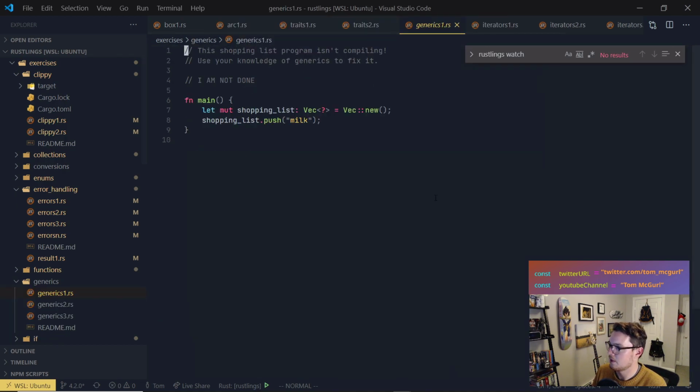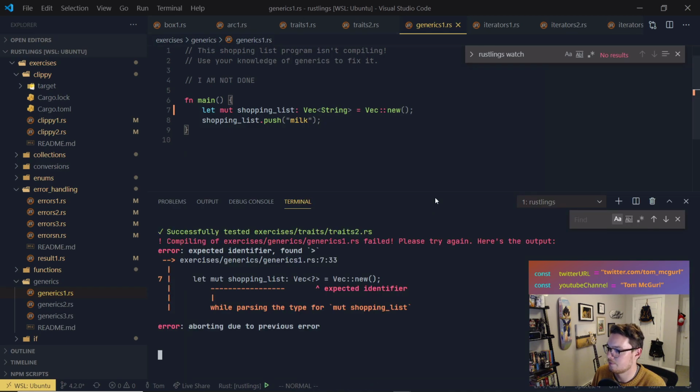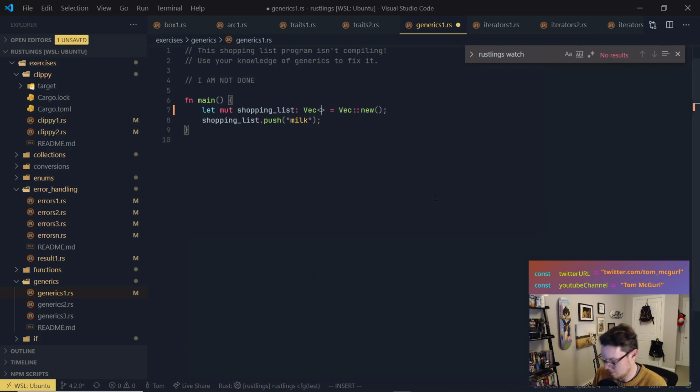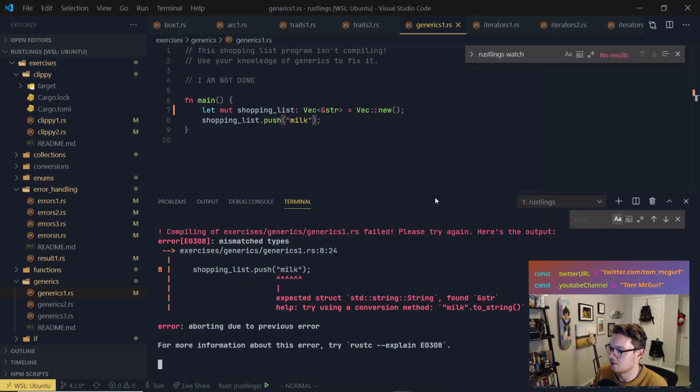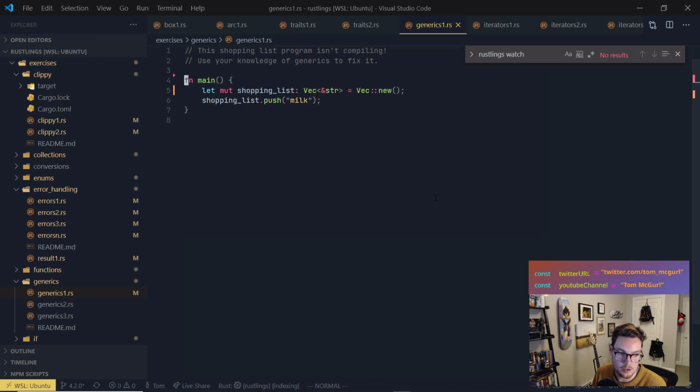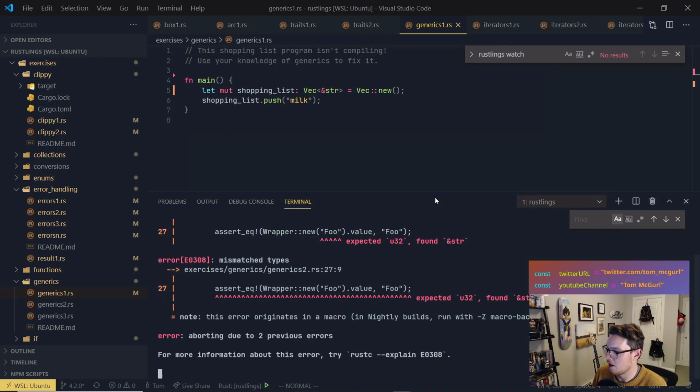Generics 1. This shopping list program isn't compiling. Use your knowledge of generics to fix it. Well, this is easy. Generics, we know about generics. let mut shopping_list equal new. It's calling push on it, passing a string. So of course it's going to have to take a string. And in fact, it's going to have to be a string slice, right? Because it's not using a regular string here. That should do it. Good. We knew that. We've learned generics. See how easy it is when we've learned the stuff? Man, it's great. All right, generics 2.